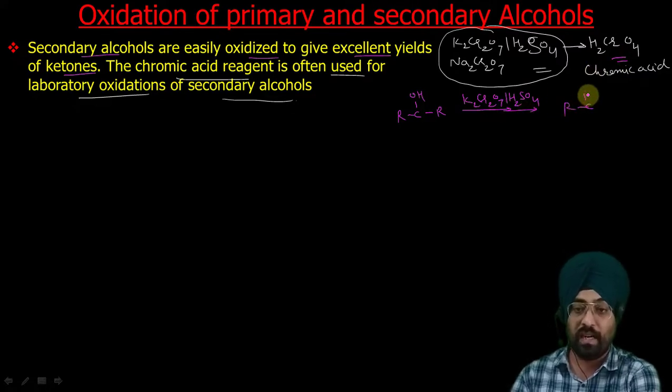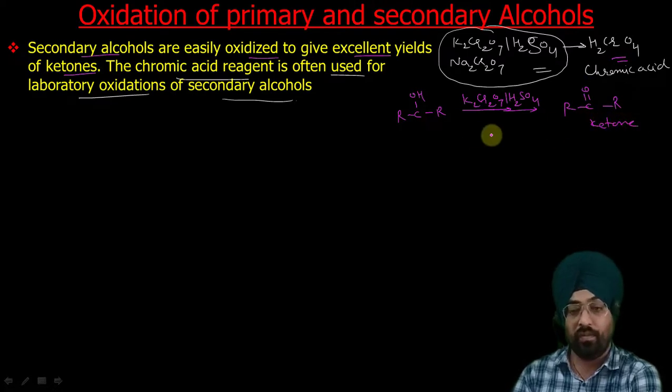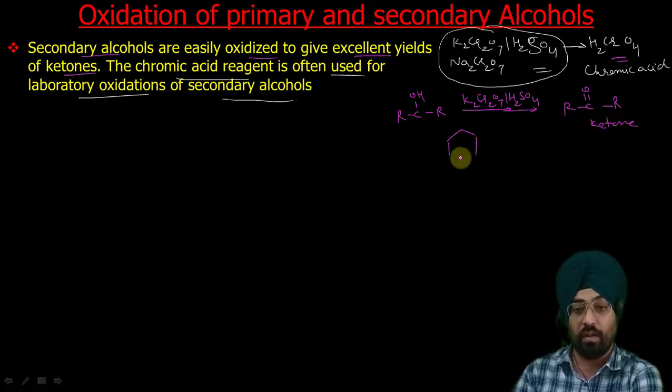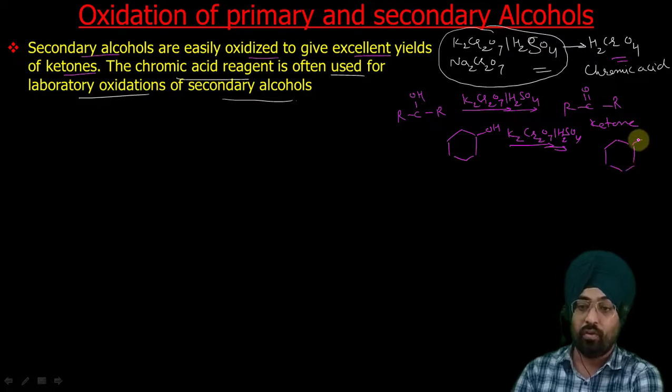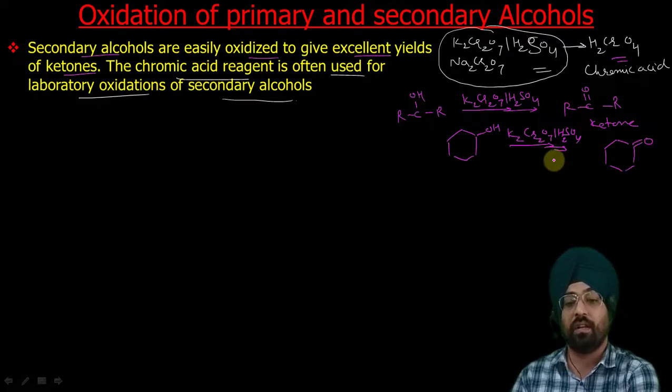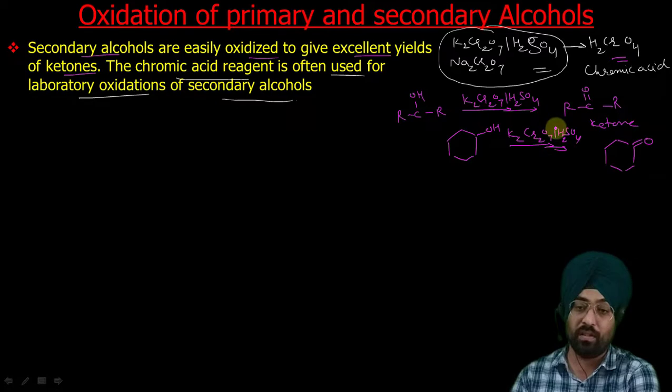So you will get R-C double bond O-R, a ketone. Even if we have cyclohexanol, a secondary alcohol, and do its oxidation with the chromic acid reagent, we will get cyclohexanone. So that is how this oxidation occurs. Potassium dichromate plus sulfuric acid generates chromic acid, which converts secondary alcohols to ketones.